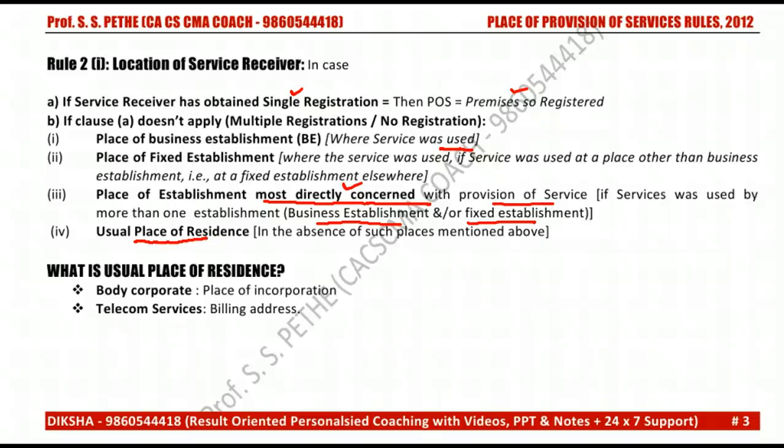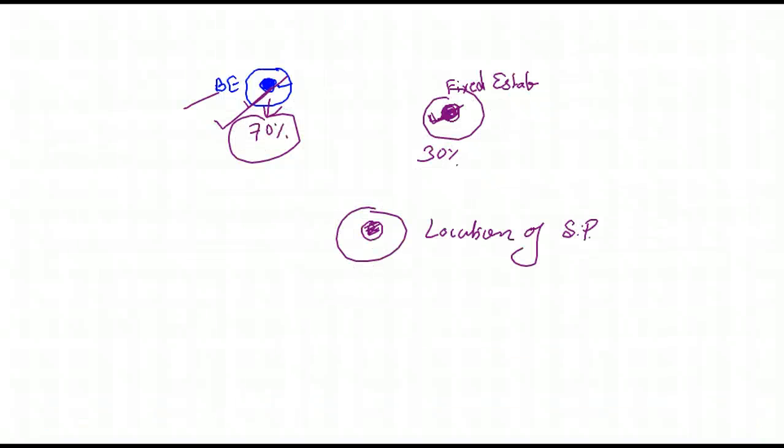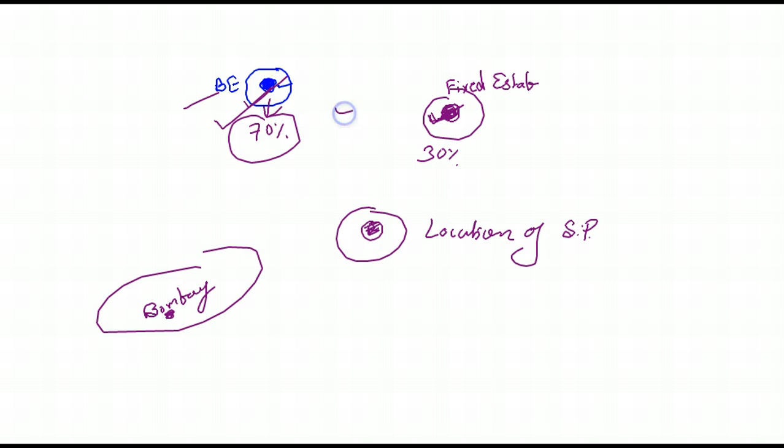What is the usual place of residence? In case of a body corporate like a company, the place of incorporation will be treated as its usual place of residence. Suppose a company has a registered office at Bombay, then wherever it receives services, its usual place of residence will be treated as Bombay.